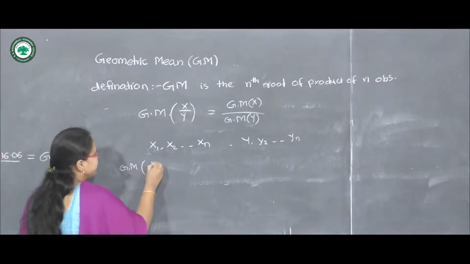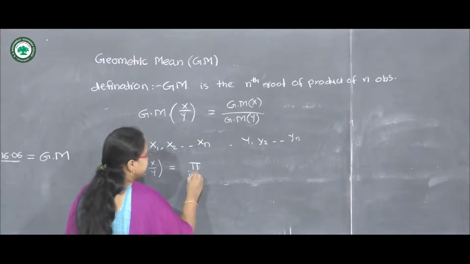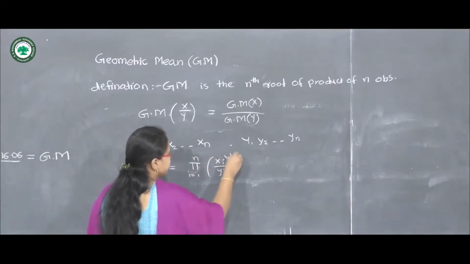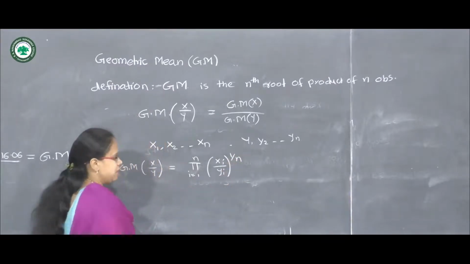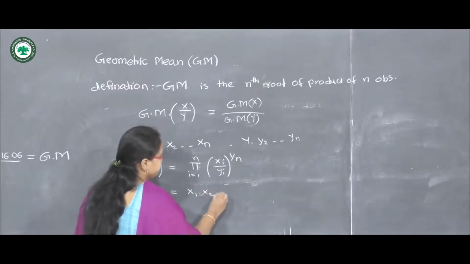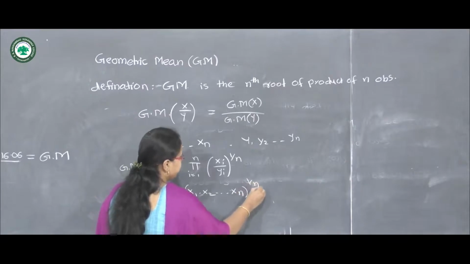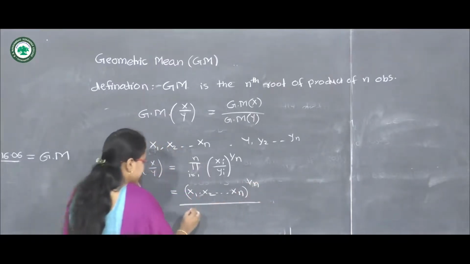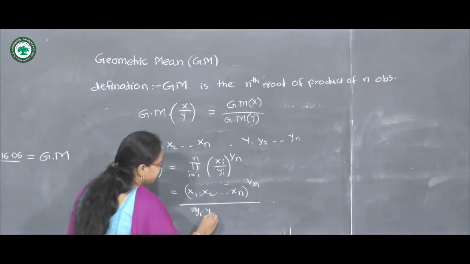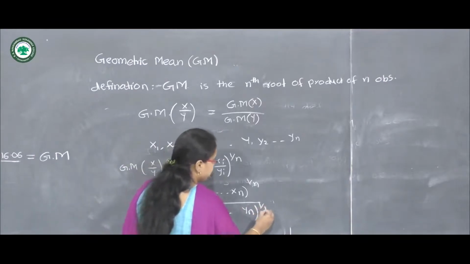Then the geometric mean of x upon y can be written by definition as the product of xi upon yi raised to 1 upon n. Further, we can write the product of x1, x2 up to xn raised to 1 upon n, and we can separate this term. So in the denominator, y1 into y2 into yn raised to 1 upon n.